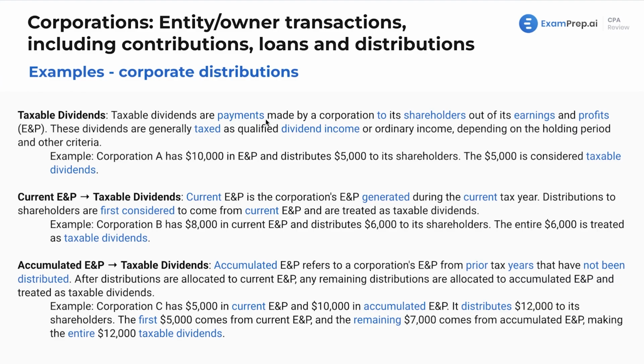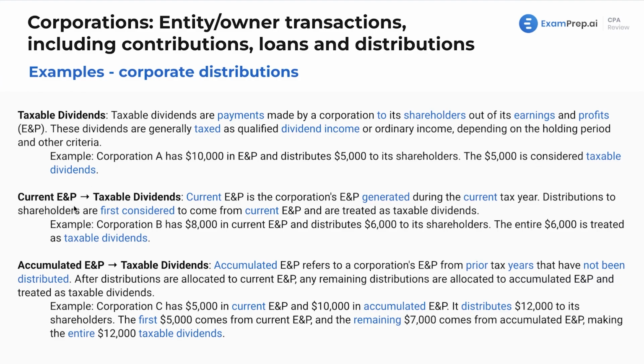Taxable dividends are payments made by a corporation to its shareholders out of its earnings and profits, whether it's current or accumulated. These dividends are generally taxed as qualified dividend income or ordinary income, depending on the holding period and other criteria. So, for example, as we've seen, Corporation A has 10,000 in E&P and distributes 5,000 to its shareholders. The 5,000 will be considered taxable dividends. Nothing too wild. We're just going through what we saw in our previous examples.